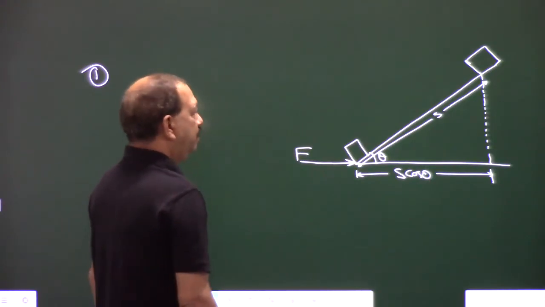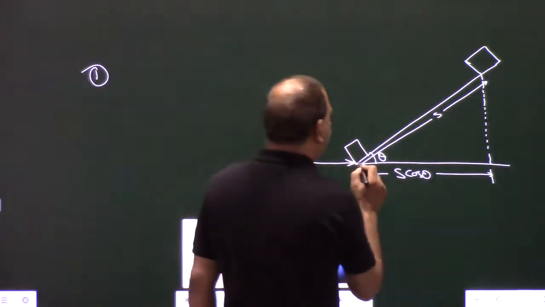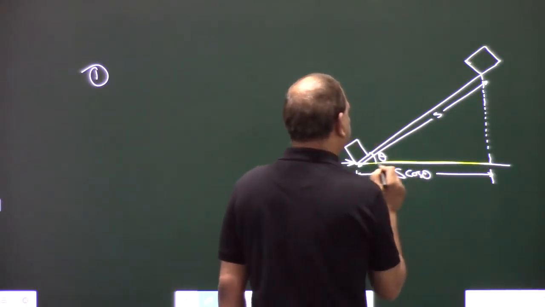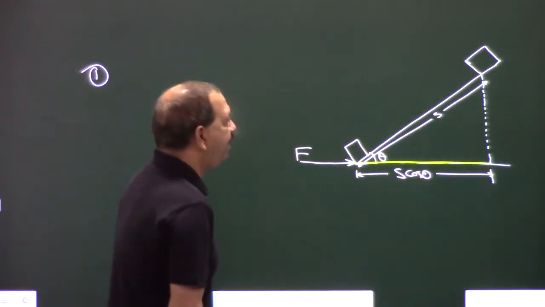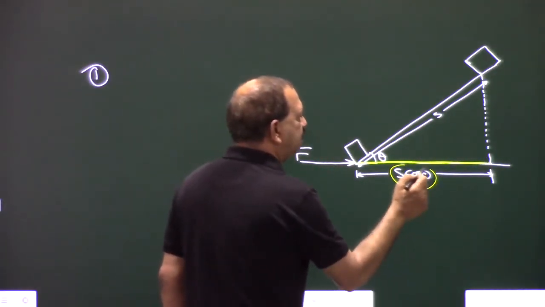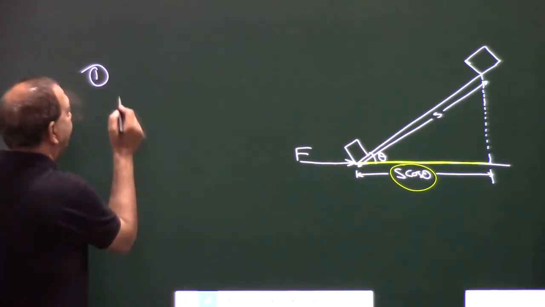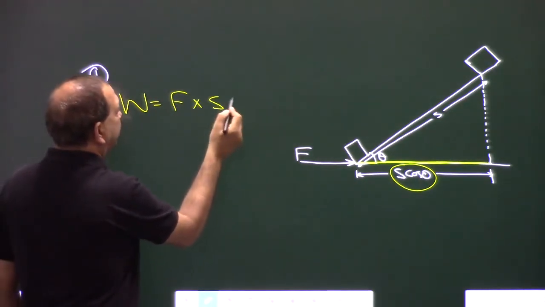So what we will do, we will take this displacement, and this displacement is how much? S cos theta. So the work will be F into S cos theta.